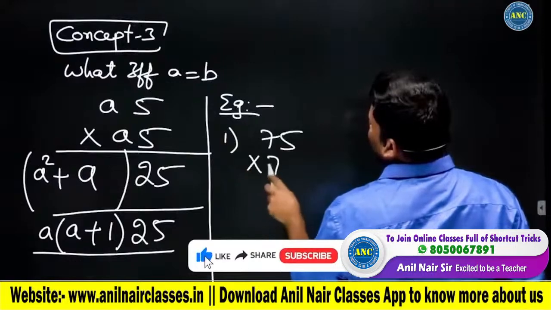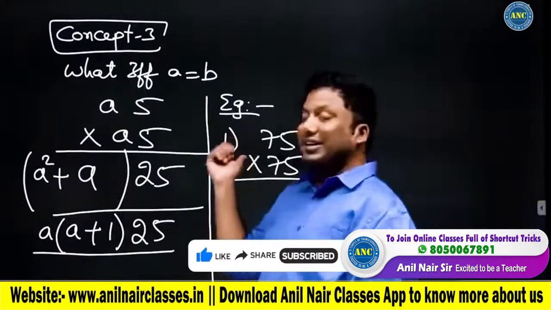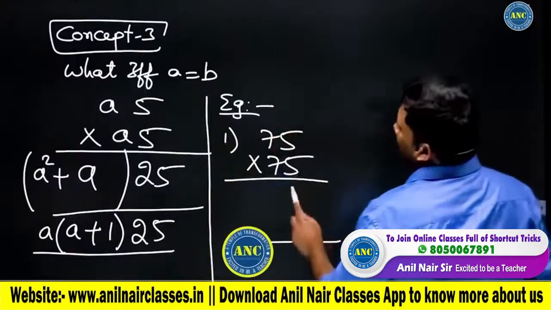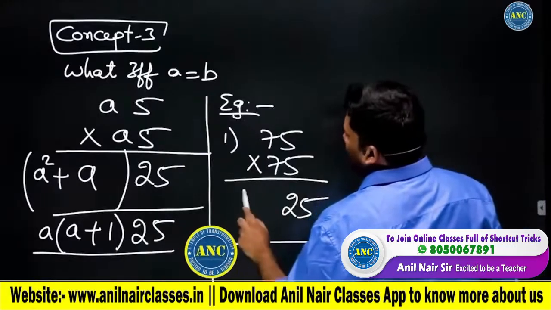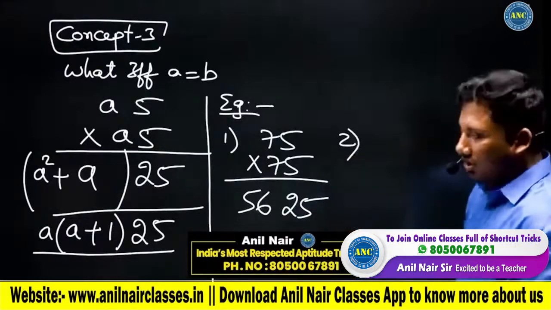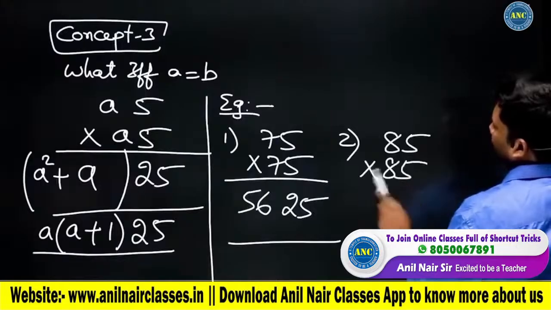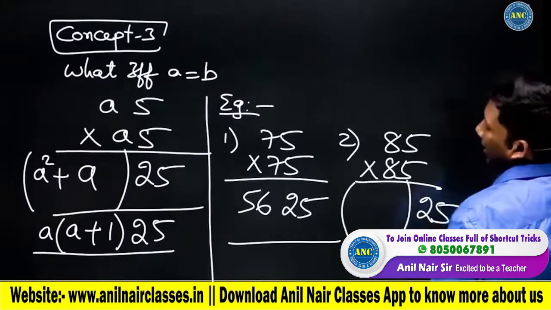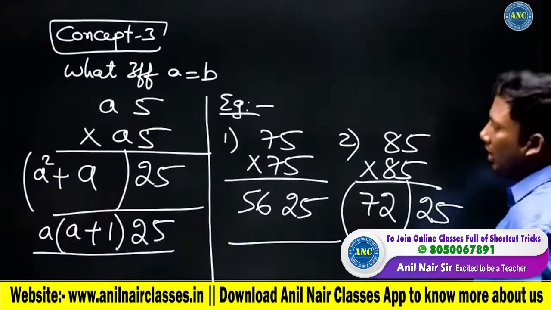75 into 75. That is the reason most of the teachers will tell that add 1. Why are we adding 1? This is the idea. Odd 5 into odd 5, 25. A into A plus 1. 7 8s are 56. 85 into 85. Even 5 into even 5, 25. 8 into 8 plus 1, 9. 7225. Are you all with me?